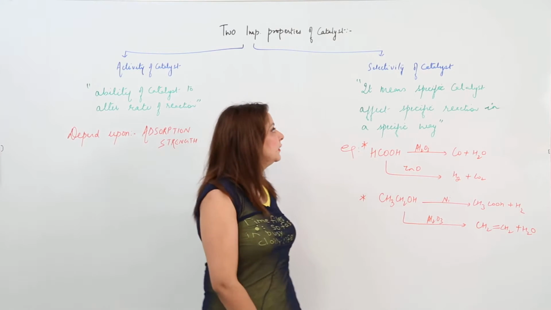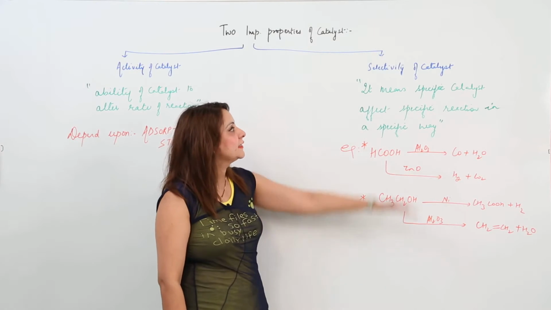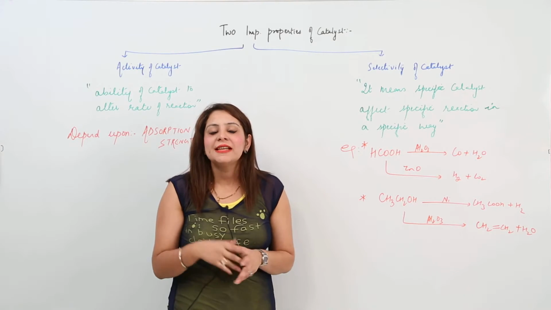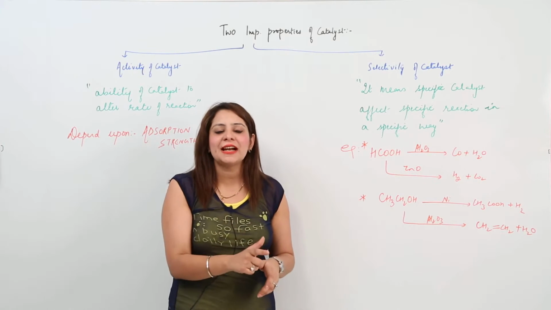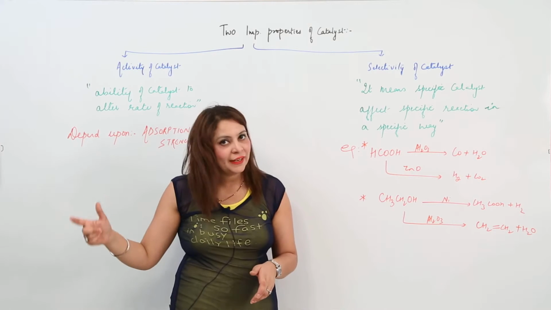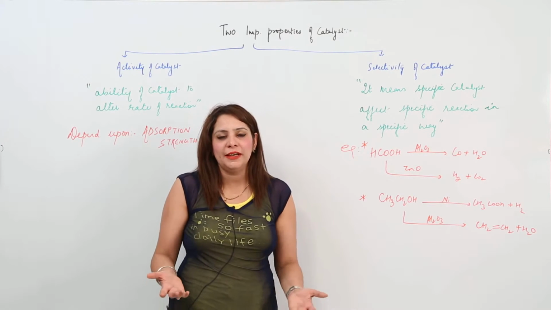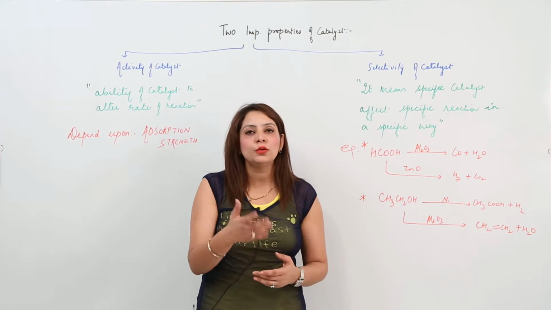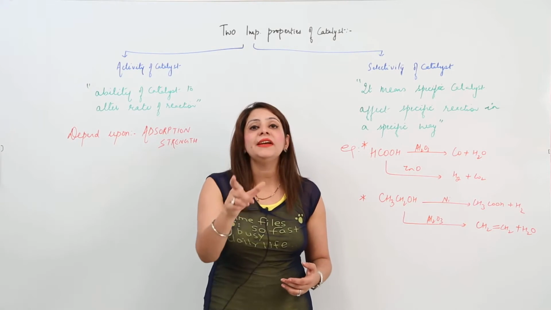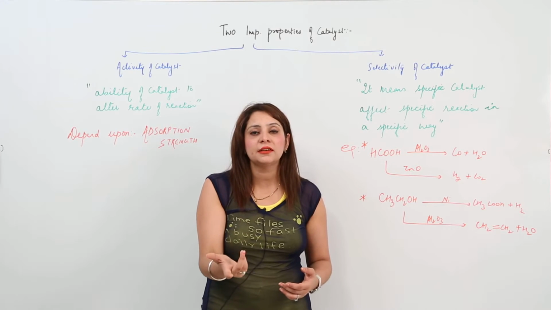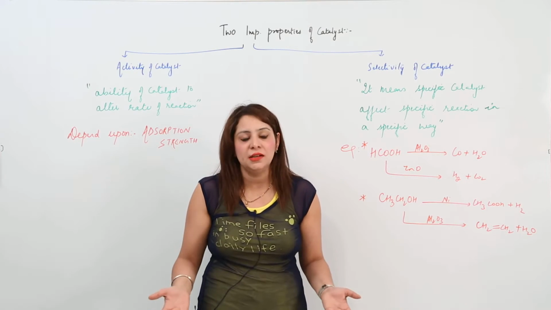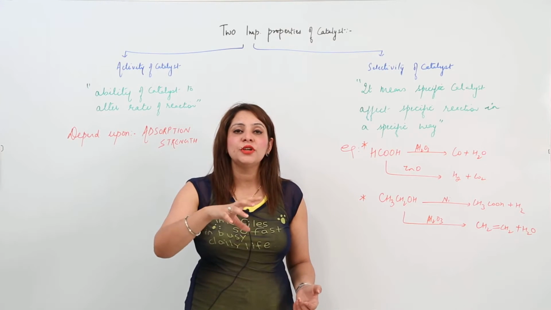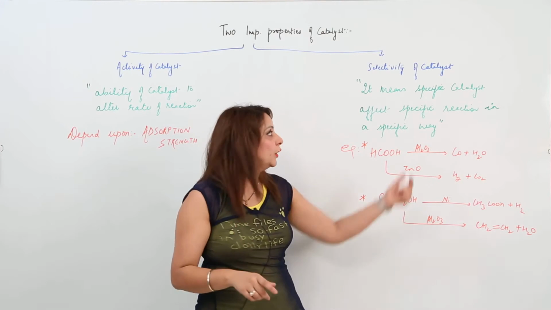And the second property of the catalyst is the selectivity. As the name suggests, what do we mean by selectivity? Selectivity means that a specific catalyst is going to catalyze a specific reaction. We all know that for any reaction, suppose I want to convert glucose into ethanol, I need a specific catalyst in that case. I cannot complete the reaction in the presence of any catalyst. No, we cannot. We have a specific catalyst functioning in a specific reaction. This is selectivity.